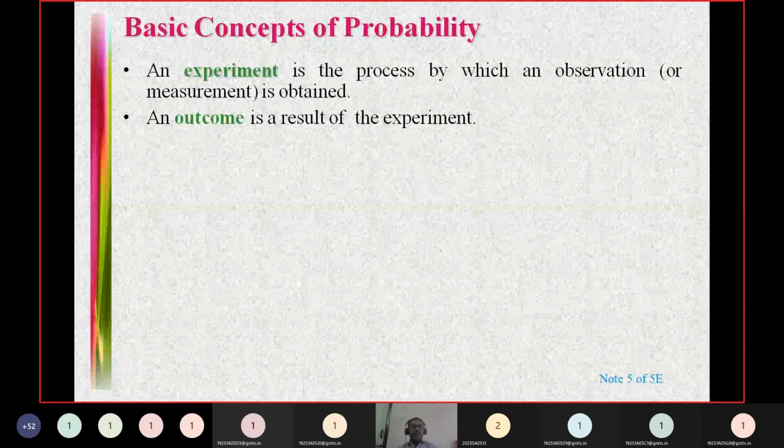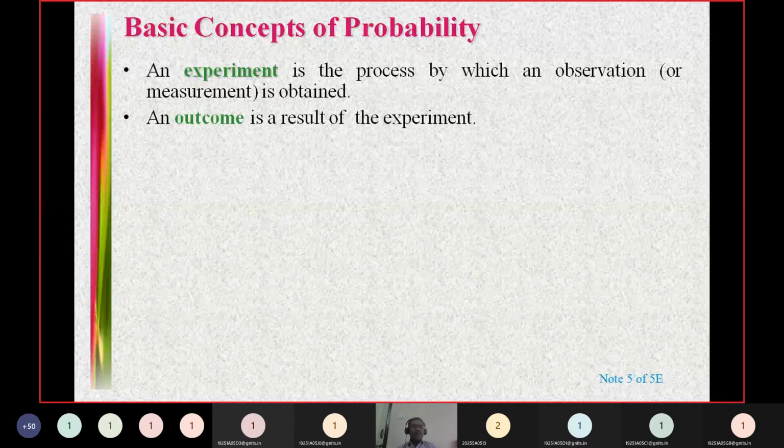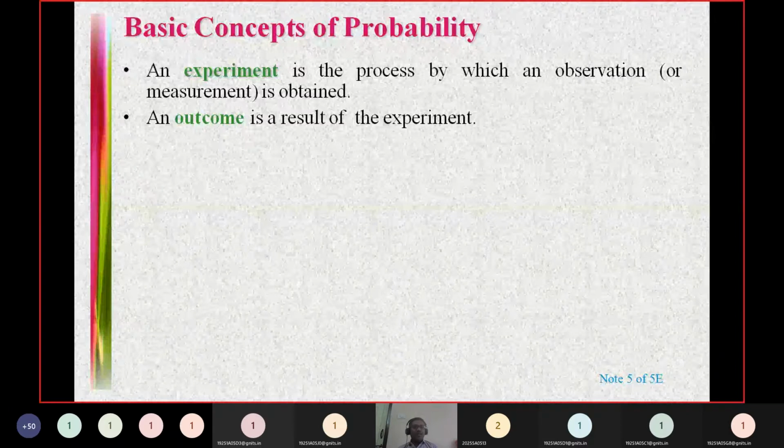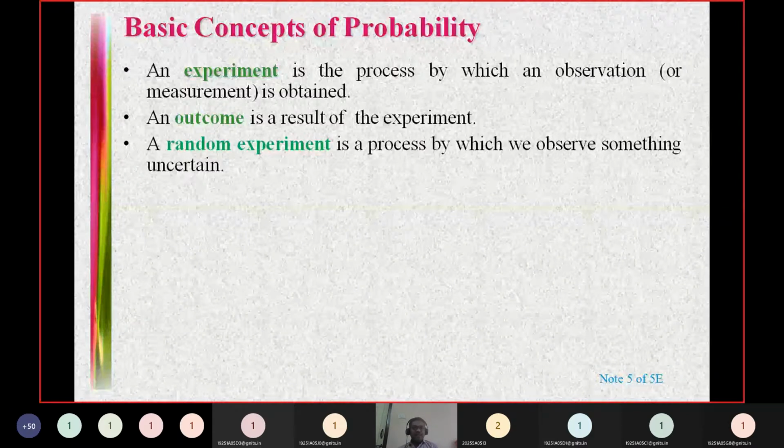Therefore you cannot certainly say which outcome is going to come after performing the experiment. That is called an indeterministic experiment, or probabilistic experiment, or random experiment, I said. So probability is all about random experiments. An outcome is nothing but the result of an experiment. So I discussed random experiment now.